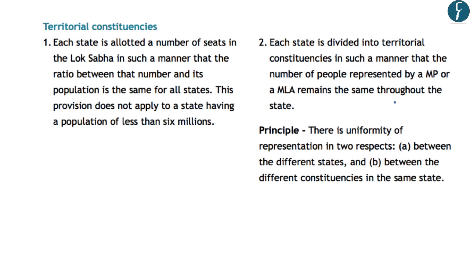Now, before understanding the phenomena of delimitation, let us understand how elections are conducted for Lok Sabha and the state legislative assemblies. So, for the purpose of holding direct elections to the Lok Sabha and the state legislative assemblies, each state is divided into territorial constituencies. And we know that the elections within these territorial constituencies are conducted on the basis of first past the post system or the FPTP system.